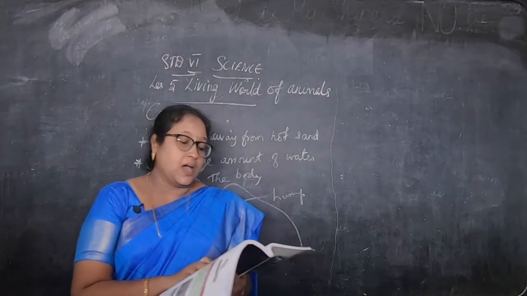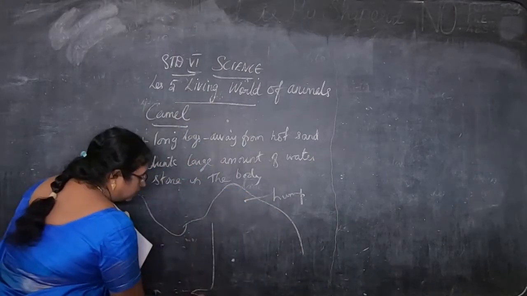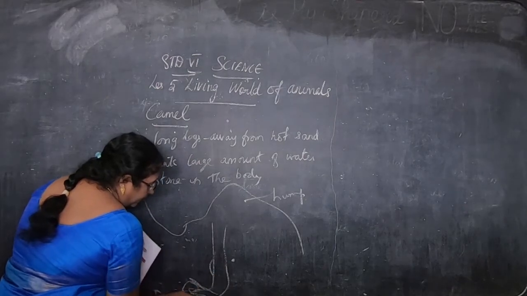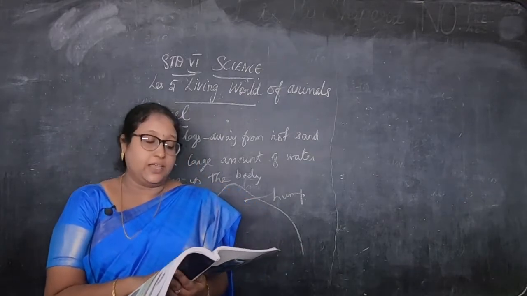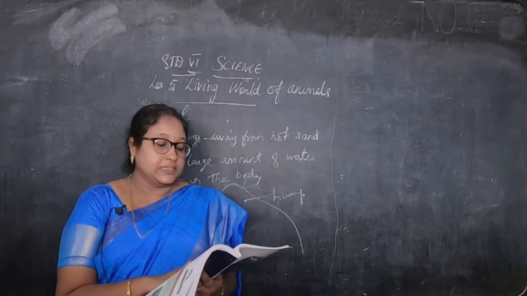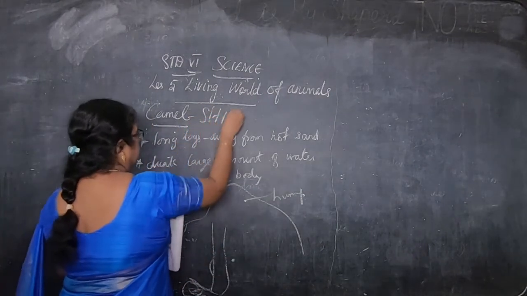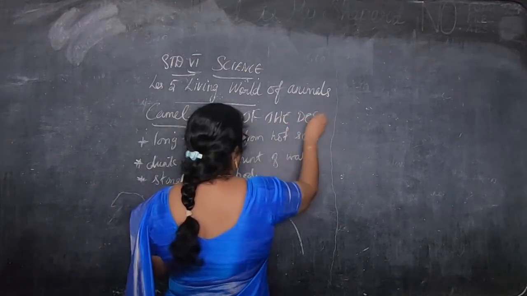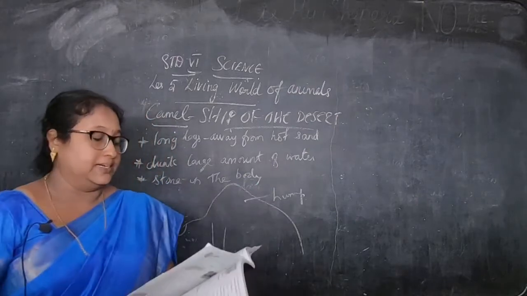Then a camel has large, flat, padded feet. Because it has large padded feet, it can walk easily on the soft sand. Thus it is called the ship of the desert. So the camel is called the ship of the desert since it walks smoothly on the desert.